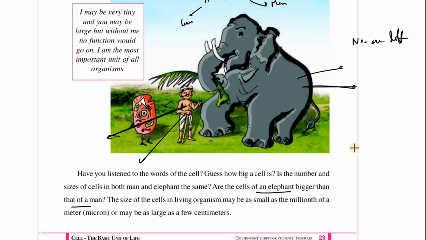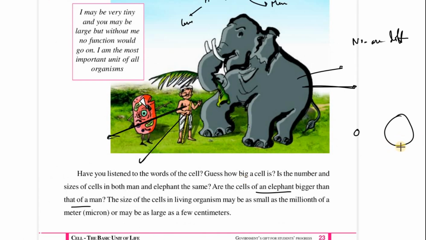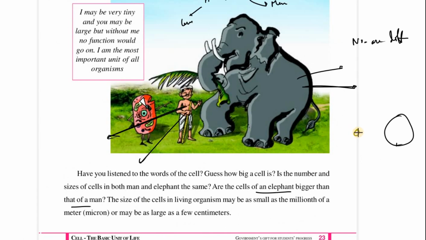Effectively, what happens is that, let me tell you, if you have two types of cell, one small and one large, the larger cell has a larger boundary, isn't it? See, the length of the boundary is so large. So compared to the smaller cell, the movement of the particles needs to be restricted. Otherwise, more and more particles will get inside and the cell will not be able to handle it.